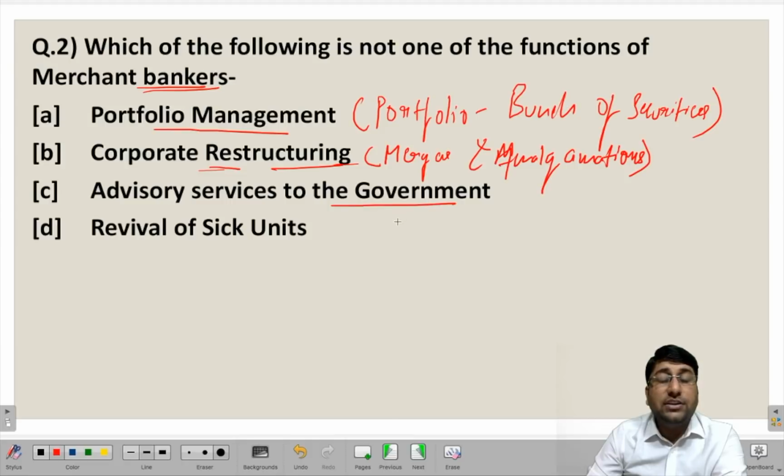Now this is quite a tricky question, and this particular option is not very suitable because the government is not very open to taking advice from these private merchant bankers, due to lack of trust, or because national interest is involved.